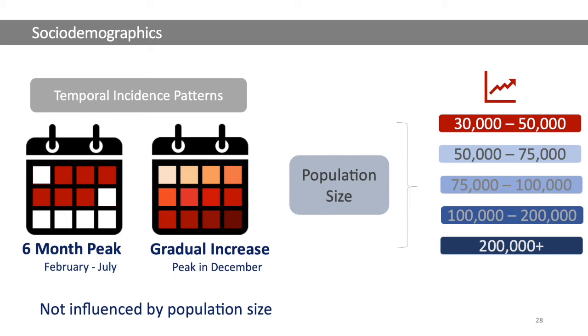With respect to temporal incidence patterns, there's a 6-month window where dengue incidence tends to be highest. Peak incidence of dengue occurs between February and July in all municipalities, regardless of population size. Municipalities that do not present peaks in this mid-year window tend to gradually increase incidence throughout the year, with peak incidence values in November and December. These temporal patterns are not influenced by the population size of the municipalities. However, the incidence of dengue is highest and most prevalent in municipalities with a population size between 30,000 and 50,000 inhabitants.